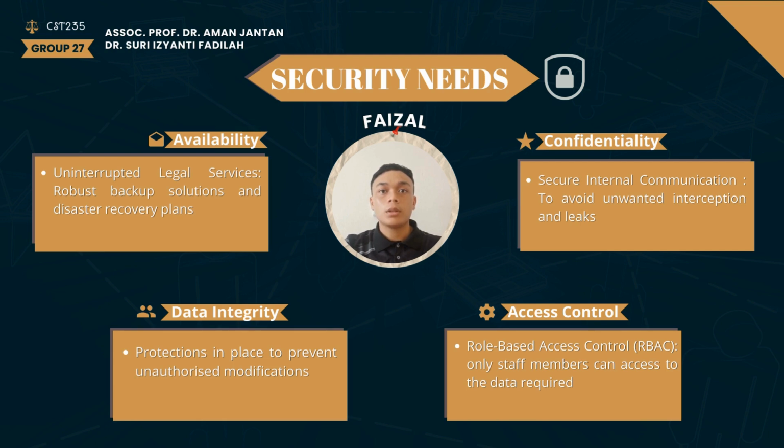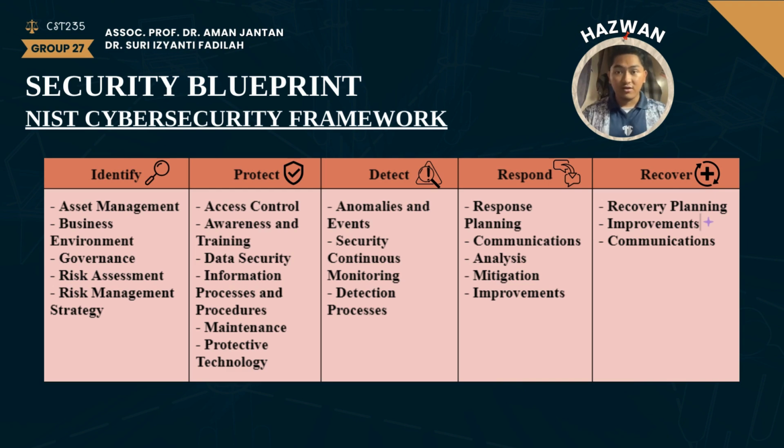And the last one, access control. Through implementing RBAC into practice, we can make sure that staff members only have access to the data required for their jobs. Now let us move on to our security blueprint. We use the National Institute of Standards and Technology, or NIST, as our guideline, which consists of 5 key functions: identify, protect, detect, respond, and recover.